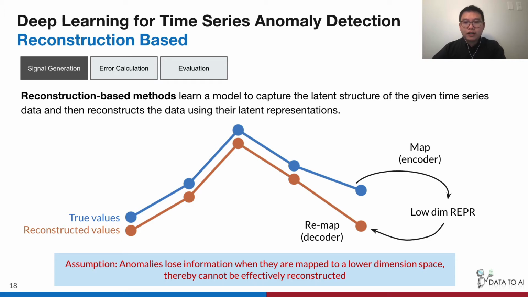So the anomaly score can be defined as the reconstruction errors between the reconstructed time series and the original time series. The assumption here is anomalies lose information when they are mapped to a lower dimension space, thereby cannot be effectively reconstructed.